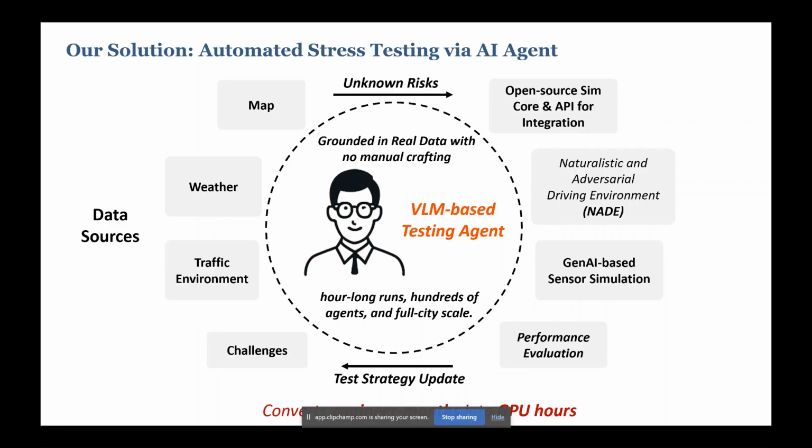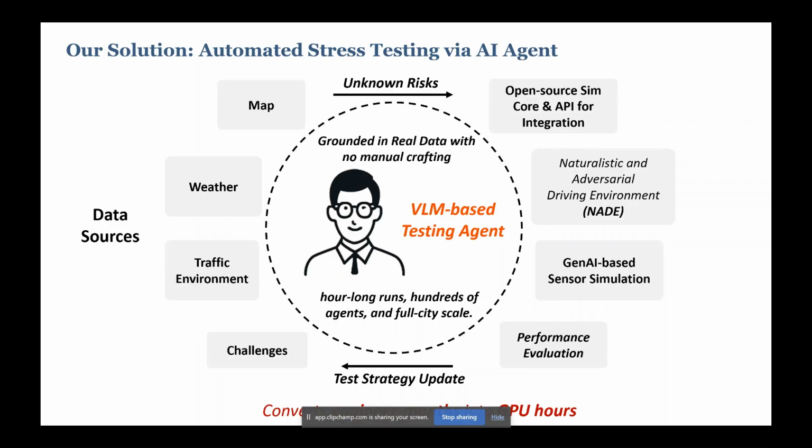The vision language model-based testing agent will automatically fetch and infer all the information and propose different potentially unknown risks. This will be provided through our open source core and API for integration with customer workflows. And also, we have the reinforcement learning-driven naturalistic and adversarial driving environment to really mimic the real-world traffic pattern while intelligently challenging the autonomous vehicle to improve the traffic efficiency and uncover the unknown unsafe events.